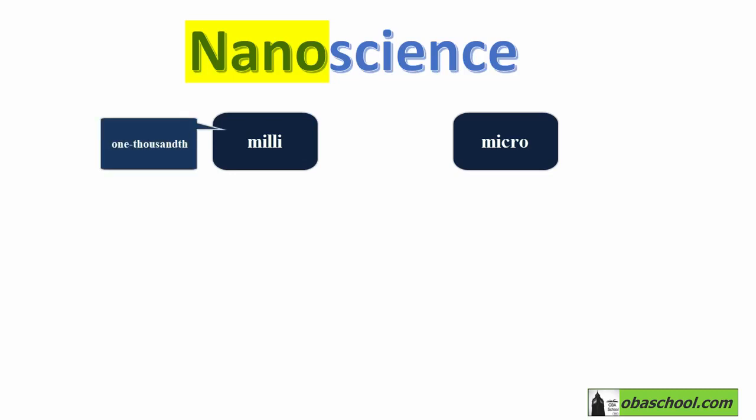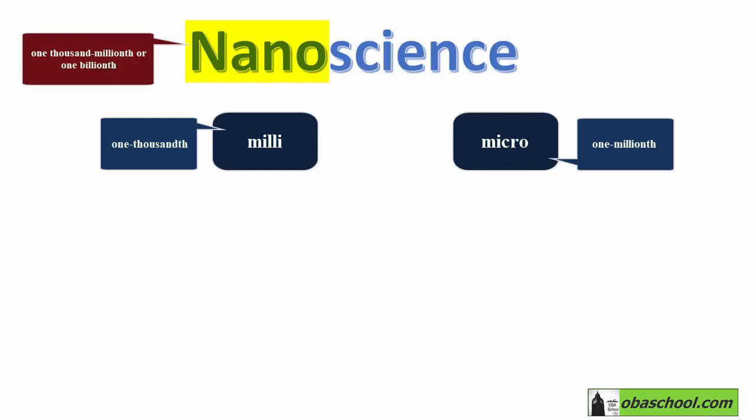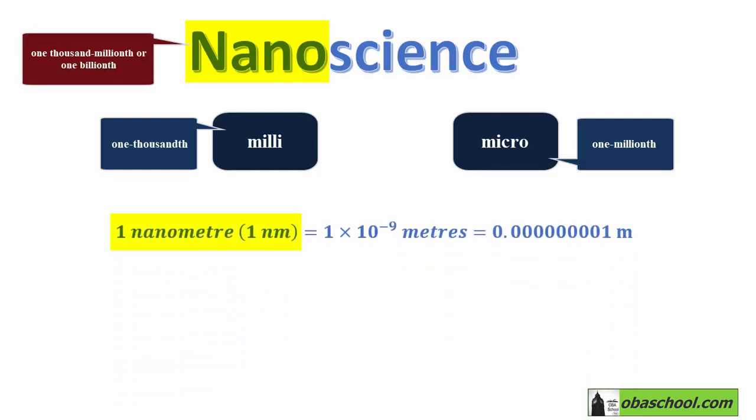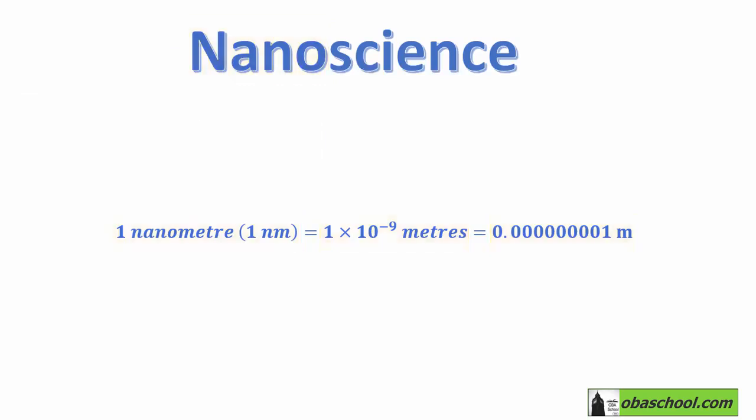Milli means 1,000th and micro means 1 millionth. On the other hand, nano units are really small, and nano means 1,000 millionth or 1 billionth. So 1 nanometer, which is represented as 1 nm, is equal to 1 times 10 to the power minus 9 meters. So can you imagine how small it is? So 1 nanometer is equal to 0.000000001 meter. So nanoscience is the science of really tiny things.